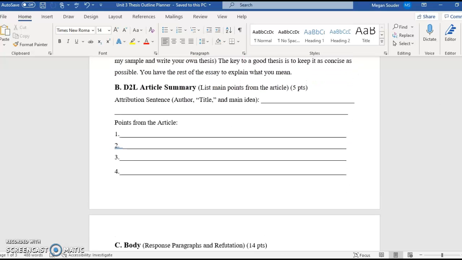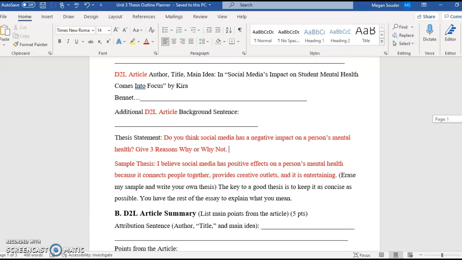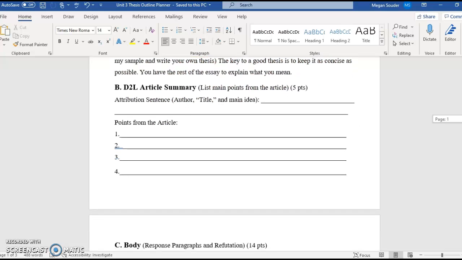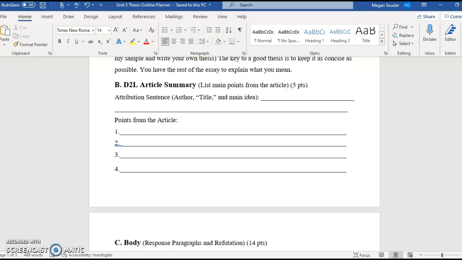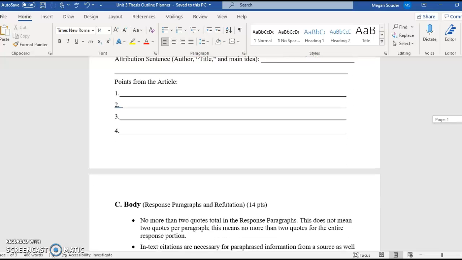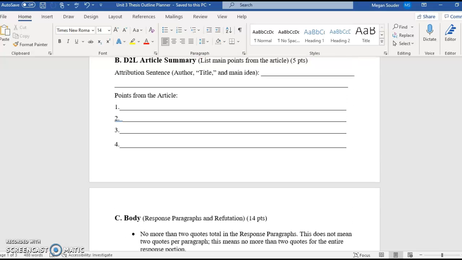Alright, the second paragraph on deck is the article summary, and this is for the D2L article by Kira Bennett. Then you want to do the attribution sentence, author, title, main idea, and then 4 points from the article. And by points, I mean major details. That's all you have to do for the summary. Again, make sure they're full sentences, and not sentences like, in this section, I'll write about blah, blah, blah. I want to see an actual sentence that you would have written for the summary.